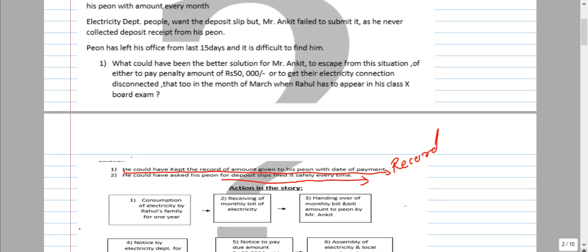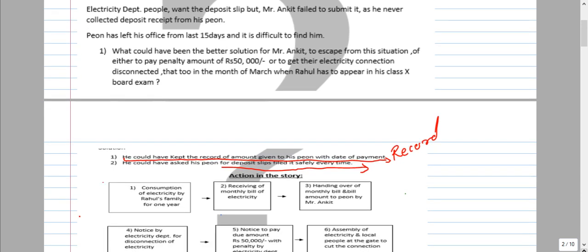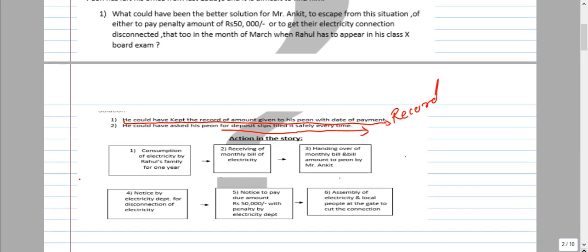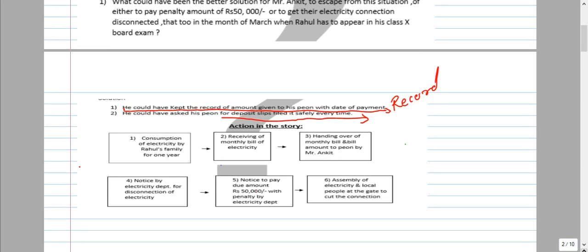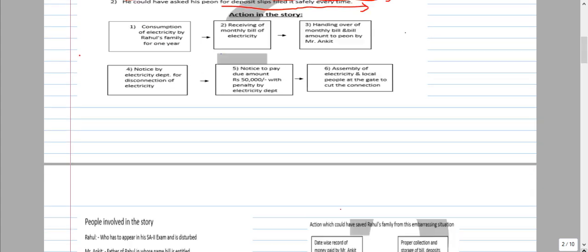So, listen children, what are the actions of this story? Consumption of electricity by Rahul's family for 1 year, receiving the monthly bill of electricity, handing over of the monthly bill and bill amount to the peon by Mr. Ankit, notice by the electricity department for disconnection of electricity, notice to pay the due amount of rupees 50,000 with the penalty by the electricity department, and assembly of electricity and local people at the gate to cut the connection. Those things happen here.